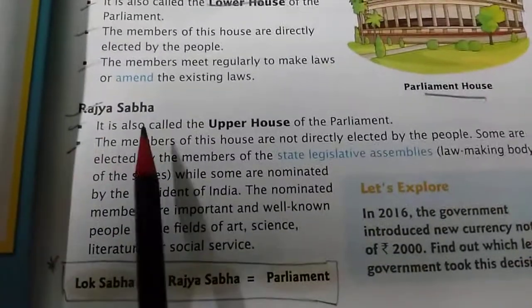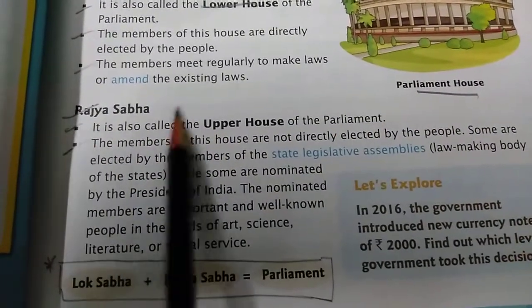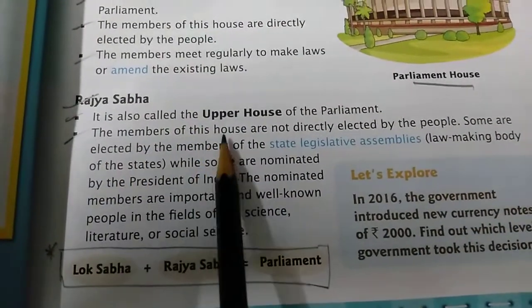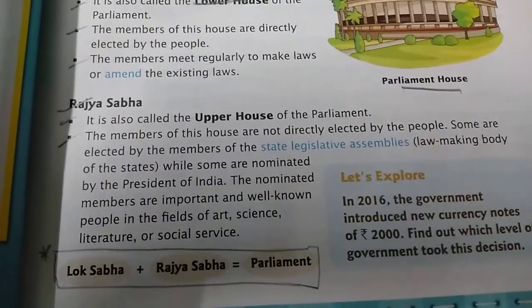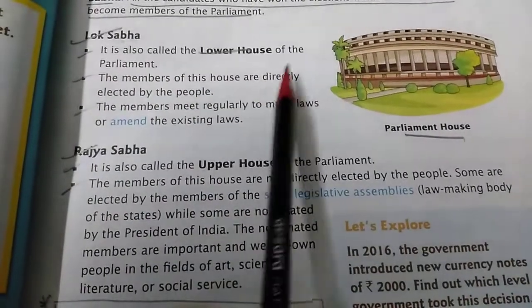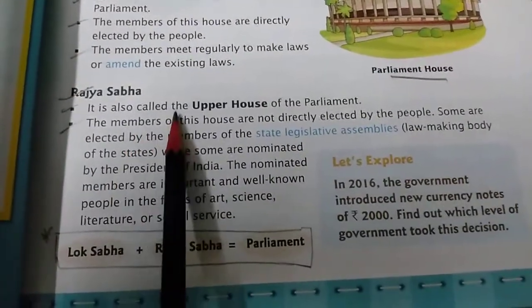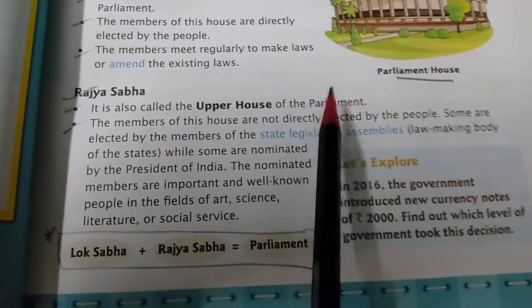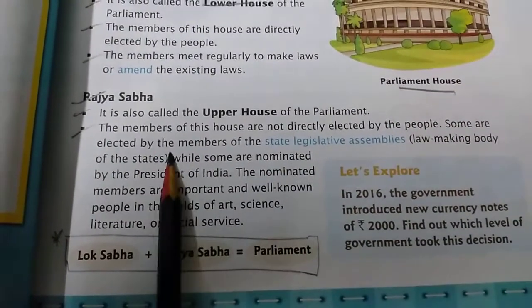Next, the Rajya Sabha. It is also called the upper house of the parliament. The members of this house are not directly elected by the people. Please remember, in the Lok Sabha the members are directly elected by the people. But in the Rajya Sabha, the members are not elected directly by the people. That means we do not choose the members of the Rajya Sabha.